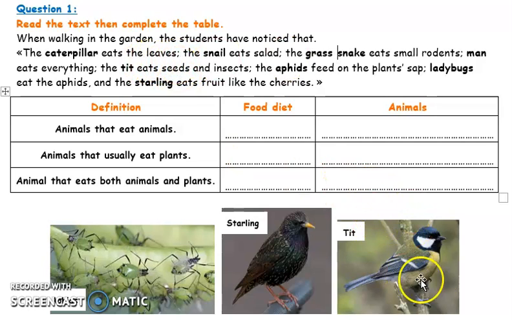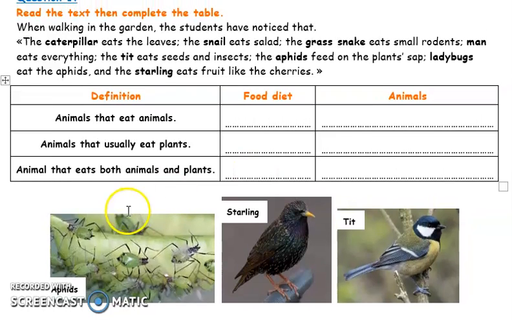The tit, which is this bird, eats seeds and insects. The aphid feeds on plant sap. Ladybugs eat the aphids, and the starling, which is this bird, eats fruit like cherry.